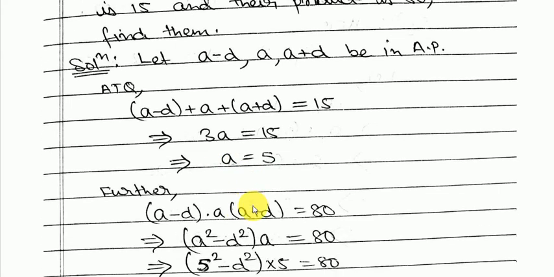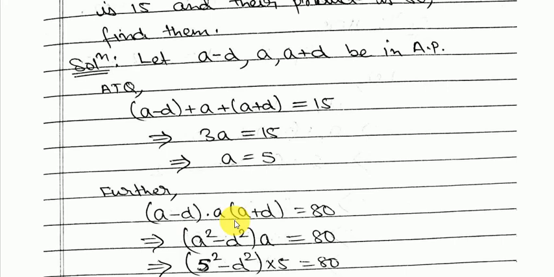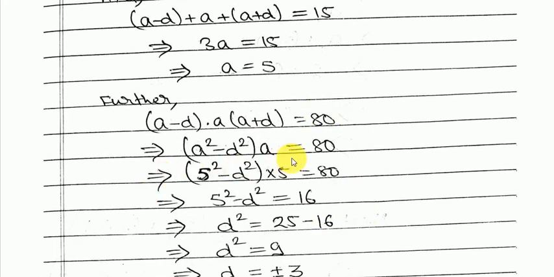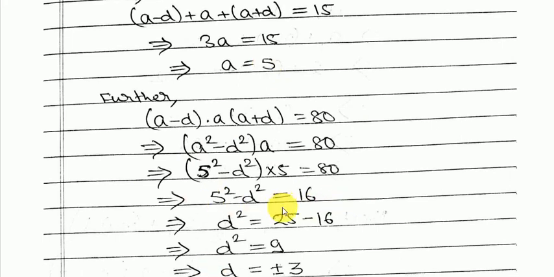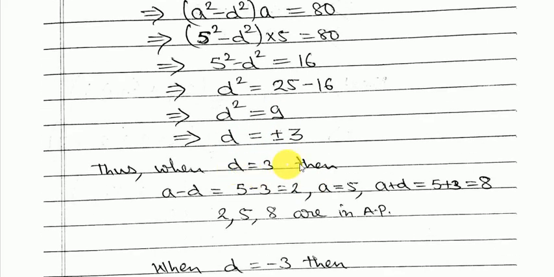Further the question is saying that their product is 80. That means (a minus d) into a into (a plus d) is equal to 80. You simplify this and you will get (a square minus d square) into a. In place of a I can put 5 because we have already found it. Then simplify this, and you can get the value of d. So here you are getting d equal to plus minus 3. When you take d equal to 3, in that case the 3 numbers will be given as this.